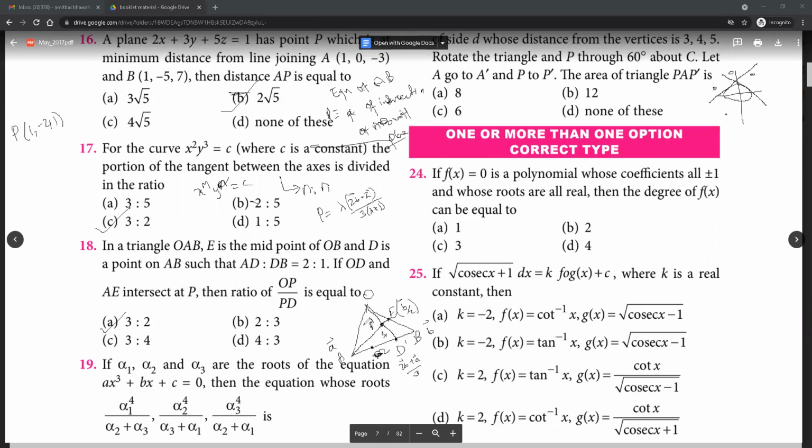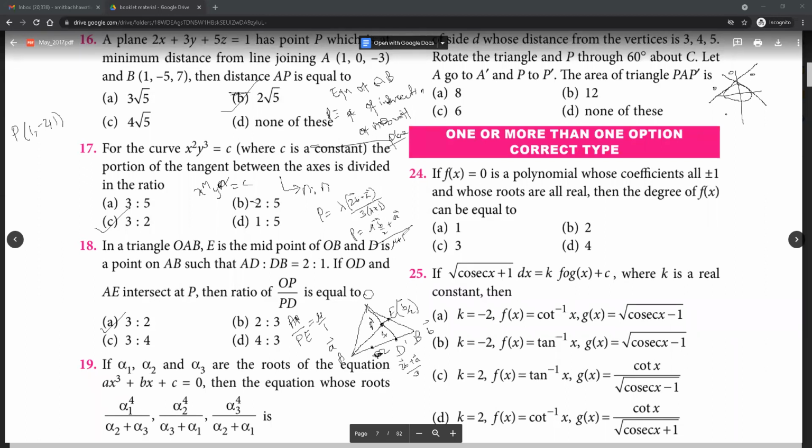And same way, let's suppose AP by PE is mu is to 1. Okay, AP by PE is mu is to 1. So that will give us P as mu times B by 2 plus A, divided by mu plus 1. Now, since both of them represent P, equate both.